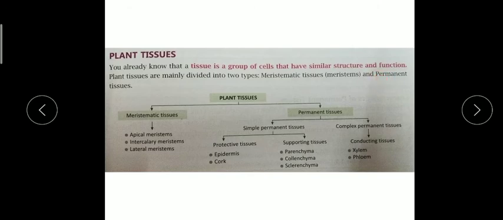Now children, plant tissue is mainly divided into two parts, as you can see in this flow chart. And as homework, draw this flow chart in your copy on a blank page. For science, we generally use an interleaf copy from class 5. So on the blank page, draw this flow chart of plant tissue. Plant tissue is further divided into two parts: meristematic tissue and permanent tissue.